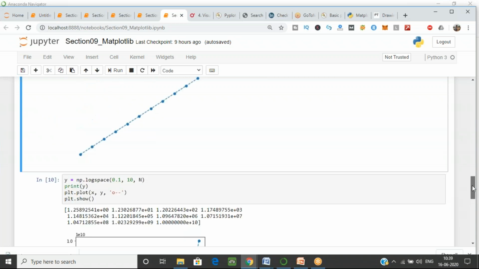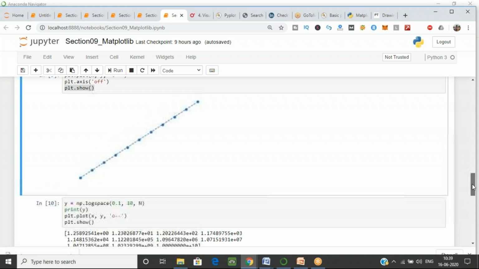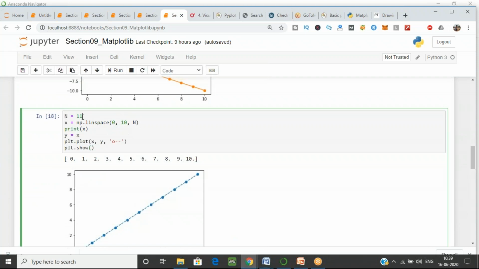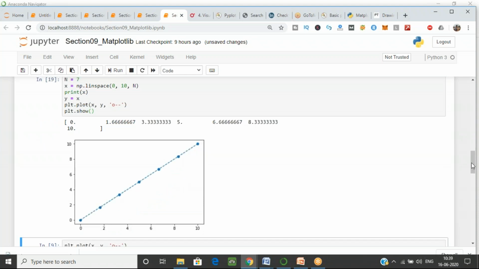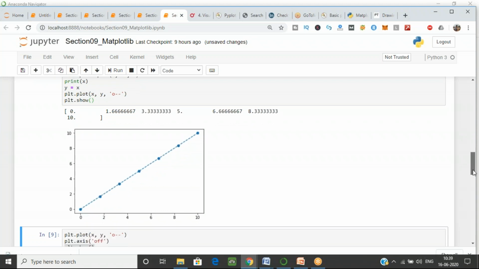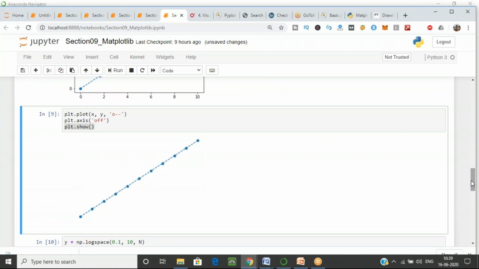Let's change the n value. Now we have n equal to 11. Let's write n equal to 7. Let's run this one also, and let's run logspace.